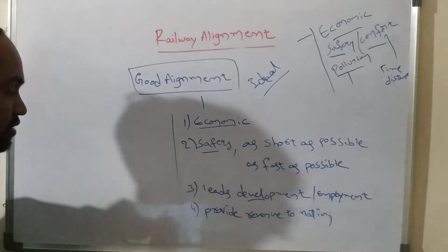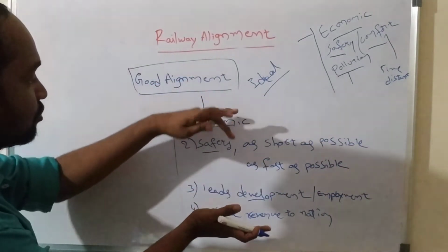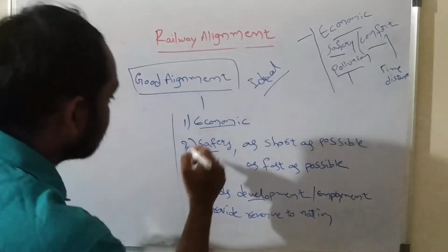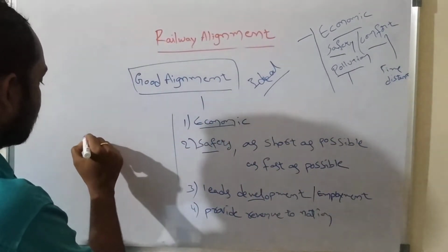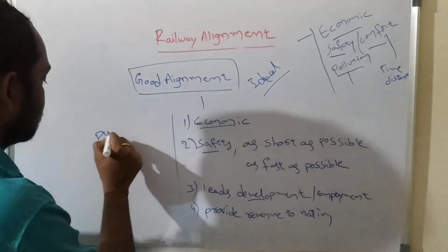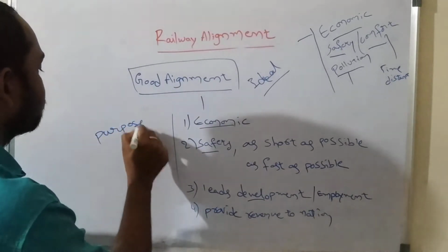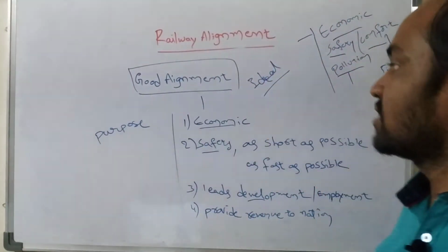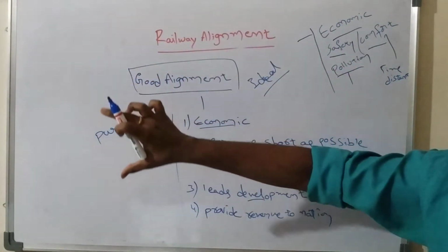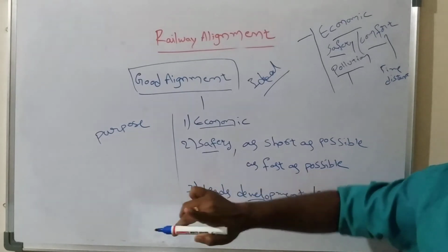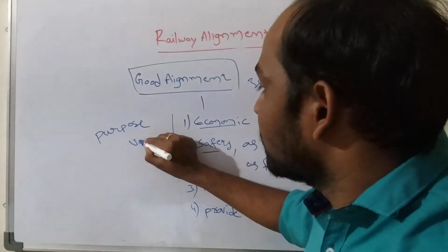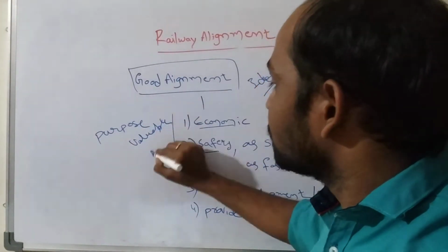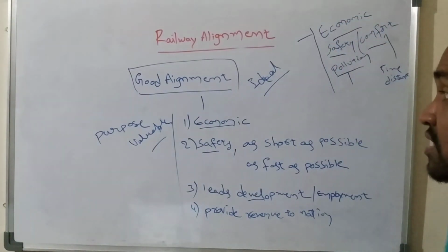All these things should be there, and one more thing is that it should have a particular purpose. It means the purpose of the construction of the railway line, or the purpose of the selection of a good railway alignment, should be reasonable and valuable. It should be valid, valuable and reasonable. Then only that alignment should be considered a good alignment.